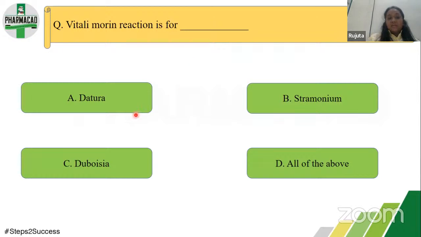Similarly, here Datura, Stramonium, Duboisia are all from the same class, which is the tropane alkaloids. So the Vitali-Morin reaction will be given by all of them, because all belong to the same class.